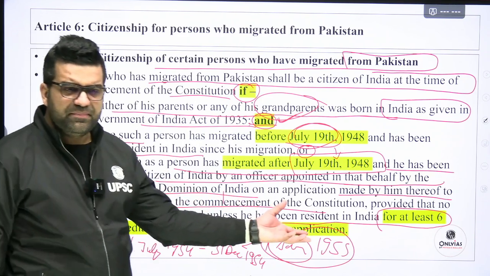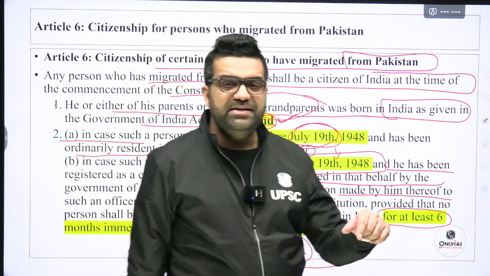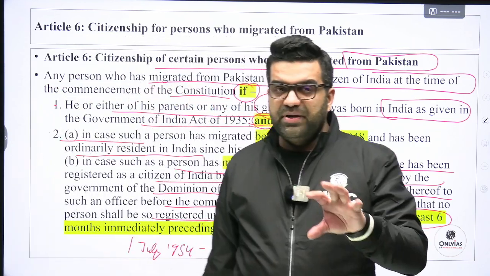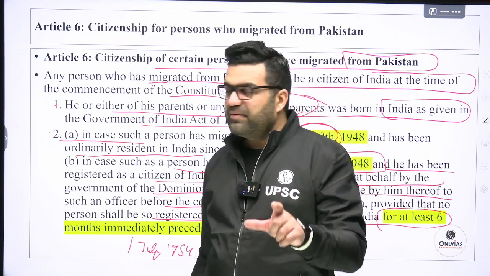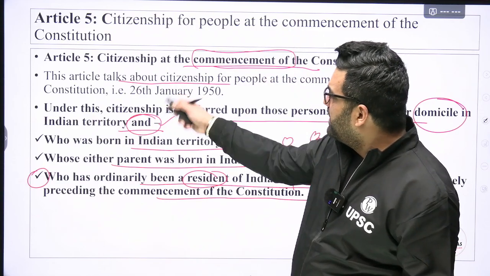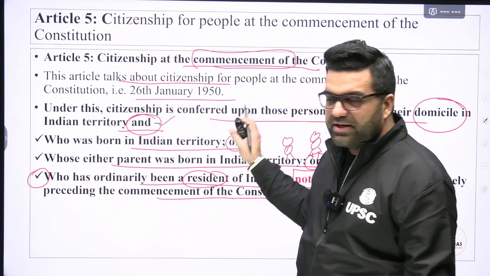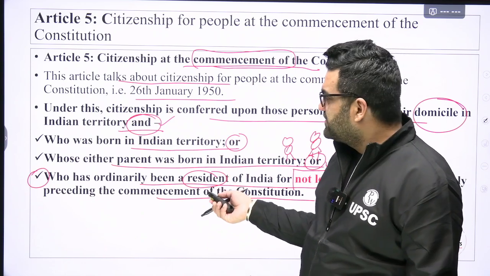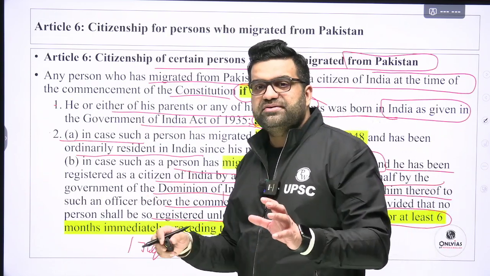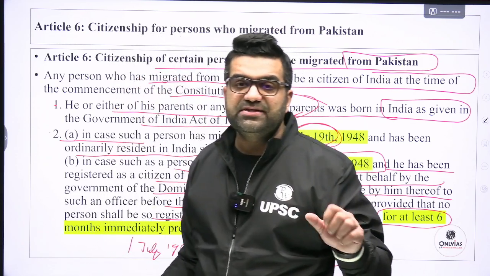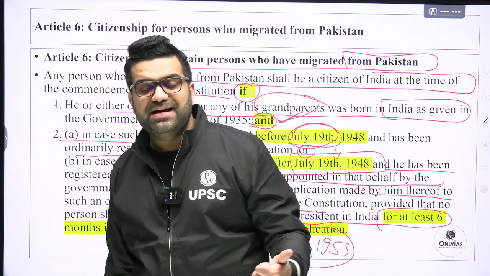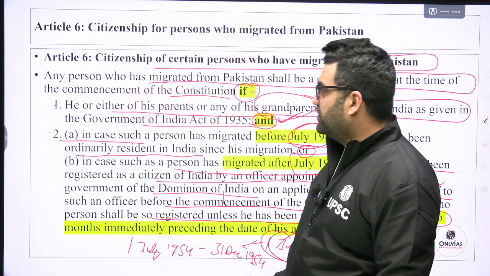This was basically for the people who migrated into India between 1948 and 26 January 1950. Because for people who were in India on this date, this is already there. This is for the people who, out of distress, had to migrate out of India when riots were happening, when the situation for Muslims was not as good, right? So that was the case.